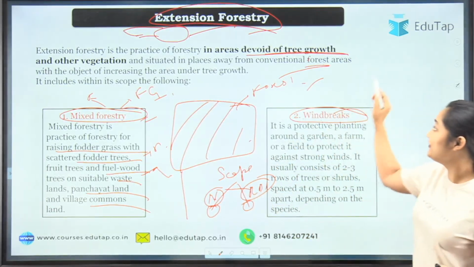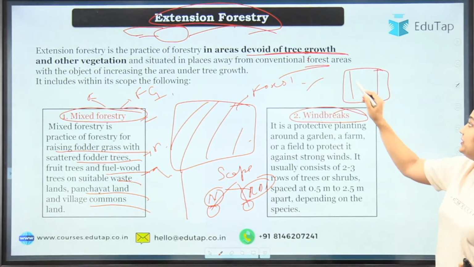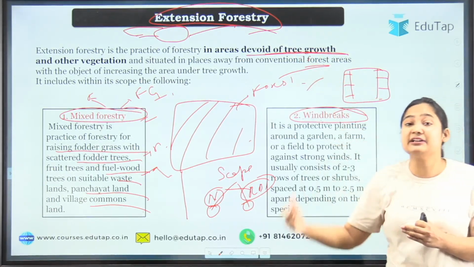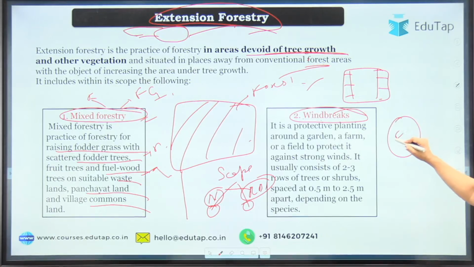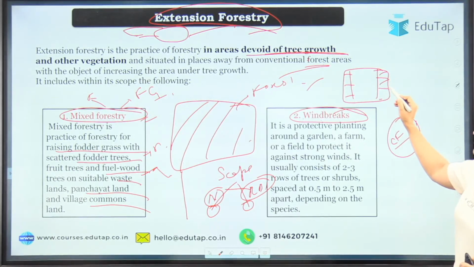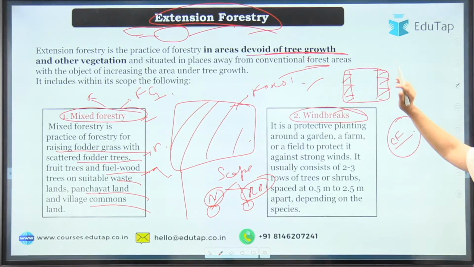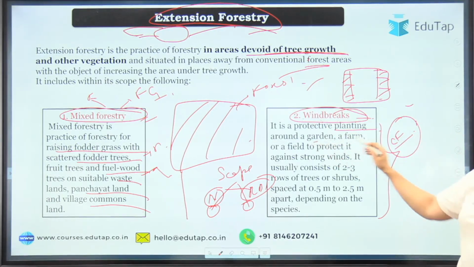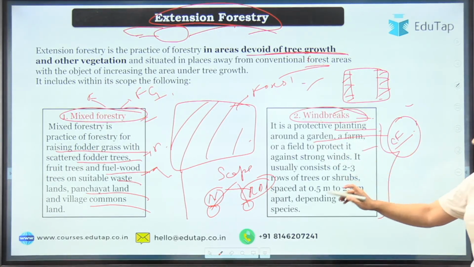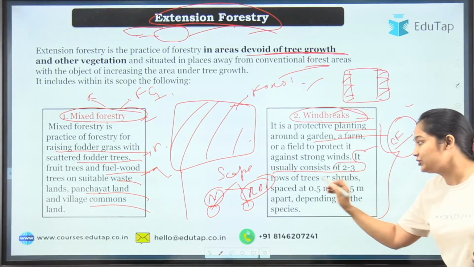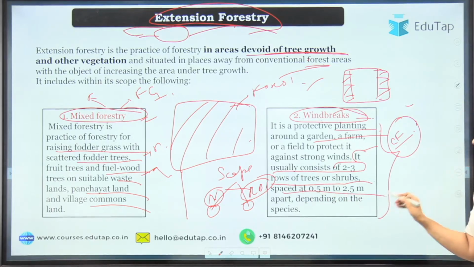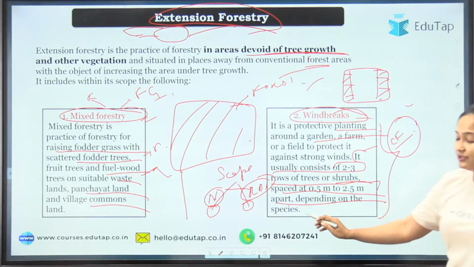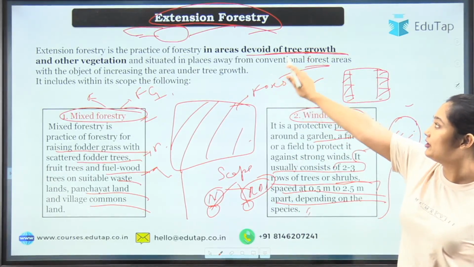So when we are talking about farm forestry, how can we perform social forestry? On the boundaries, we are planting trees. When we do that, we are also extending the forest. This is my conventional forest and I am taking the trees to my farmlands. So again, this becomes your extension forestry. So windbreak is also a scope of extension forestry. You can see what we do: protective planting around the garden or farm field. Here you have to remember the value. It usually consists of 2 to 3 rows of trees. Spacing is given, 0.5 meter to 2.5 meters depending upon the canopy, depending on the species. Okay, so these are the two scopes of your extension forestry.